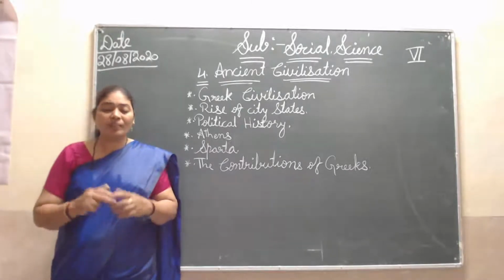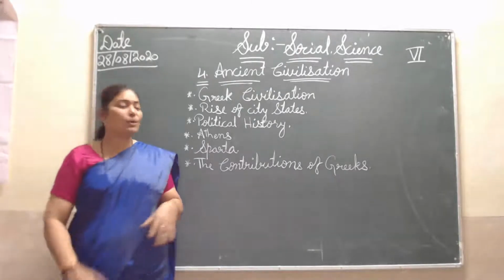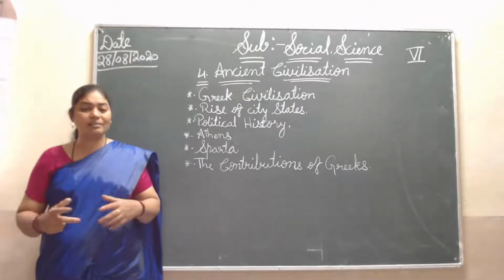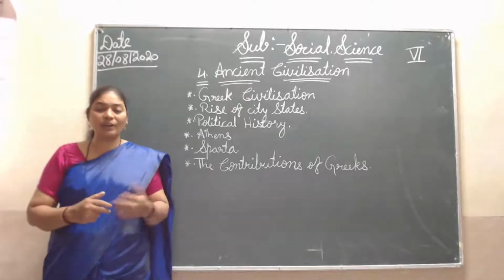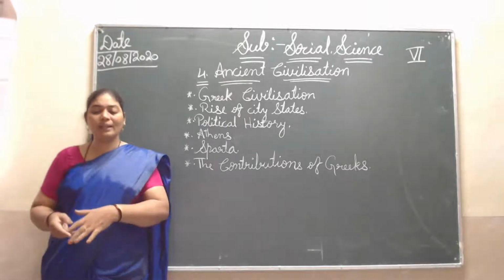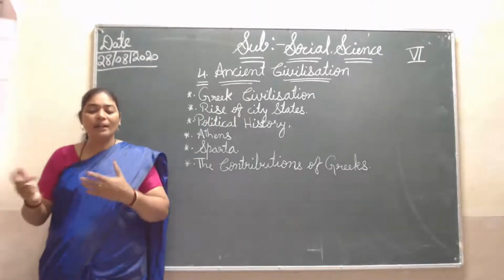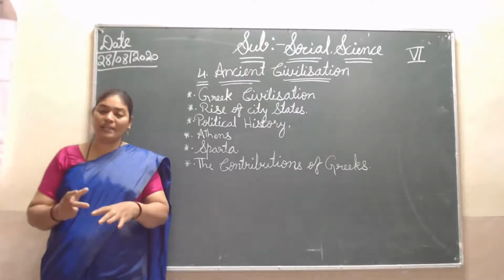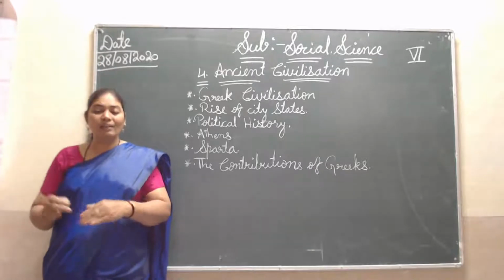Then again, the Macedonian king. Here, one more thing shortly: the Macedonian king, his name you know, I told you before. The Macedonian king Philip destroyed the democracy system in Greece. In Greece, Macedonia is there, and there was one king, Philip.